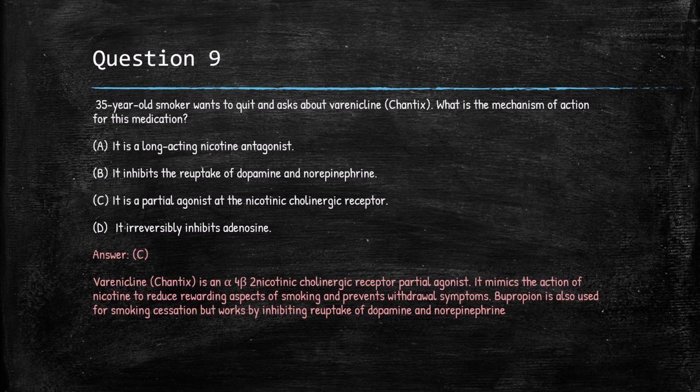The answer is C. Chantix is an alpha-4-beta-2 nicotinic cholinergic receptor partial agonist. Read that a few times so that you recognize it on the exam. It mimics the action of nicotine to reduce rewarding aspects of smoking and prevents withdrawal symptoms. Wellbutrin can also be used for smoking cessation, but Wellbutrin works by inhibiting the reuptake of dopamine and norepinephrine. That might also get asked on your exam.